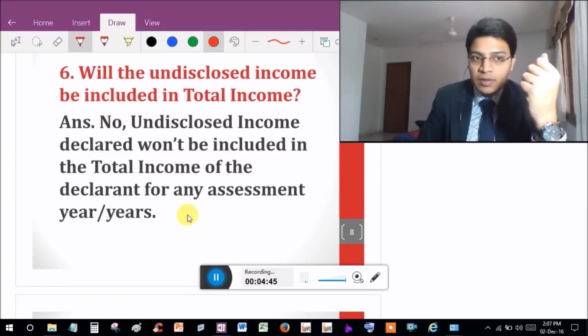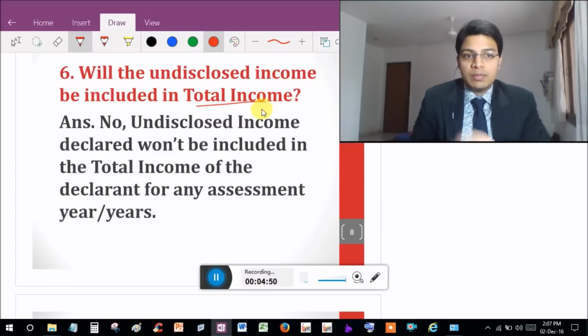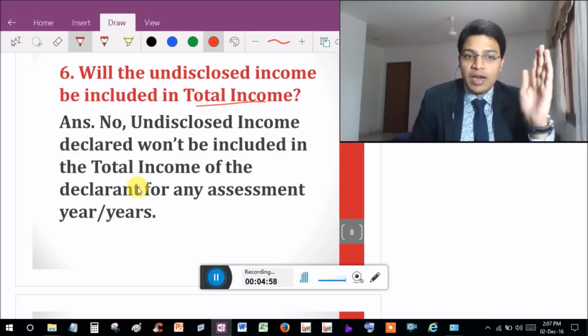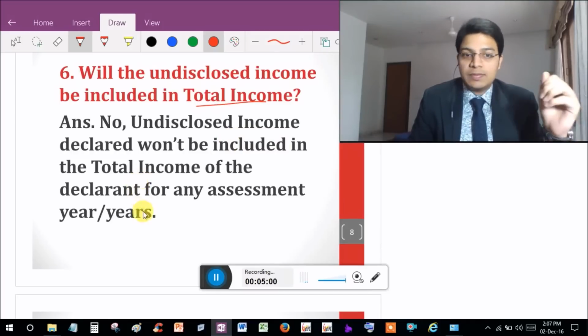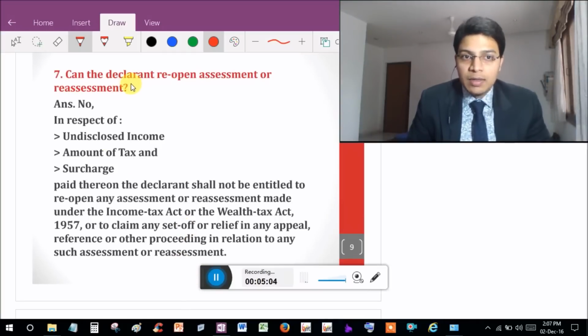Sixth point. Will the undisclosed income be included in total income? Answer is no. Undisclosed income declared won't be included in the total income of the declarant for any assessment year or years. Seventh point. Can the declarant reopen assessment or reassessment?